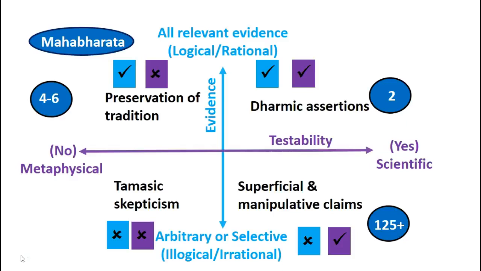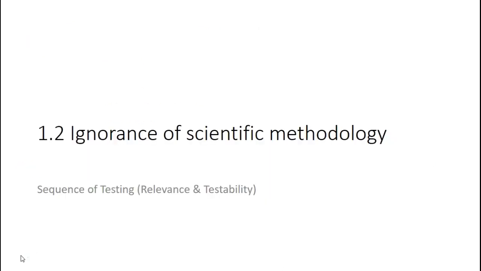So that's the first aspect of this scientific methodology. Keep that in mind. We must look at all the relevant evidence, and each piece of that evidence should be testable, or at least researchers should make an attempt to make it testable in the context of his or her theory. The second aspect of ignorance of scientific methodology is the sequence of testing.